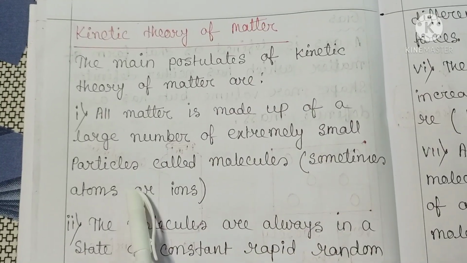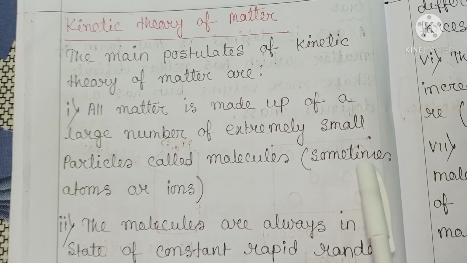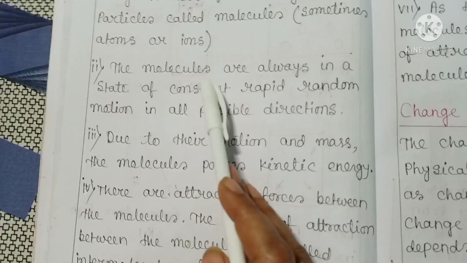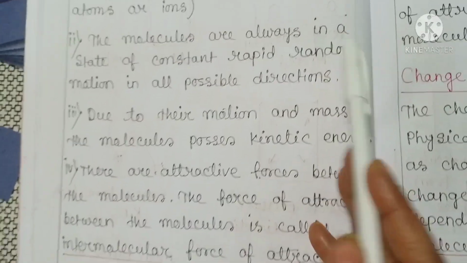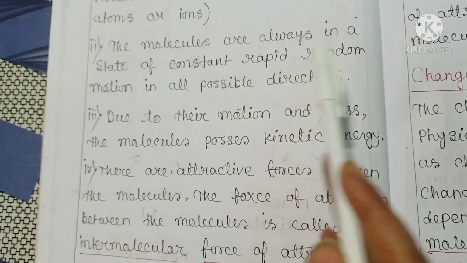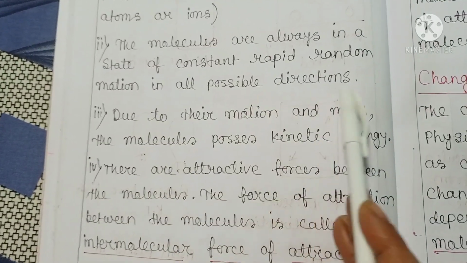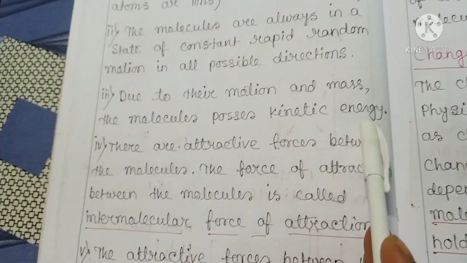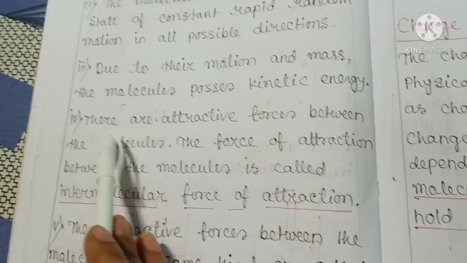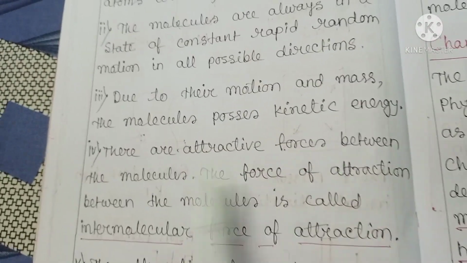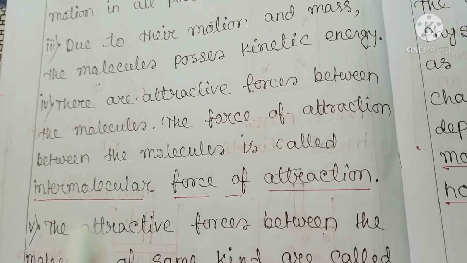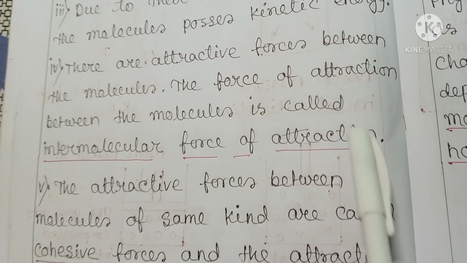extremely small particles called molecules, sometimes atoms or ions. Number two, the molecules are always in a state of constant rapid random motion in all possible directions. Number three, due to their motion and mass, the molecules possess kinetic energy. Number four, there are attractive forces between the molecules. The force of attraction between the molecules is called intermolecular force of attraction.